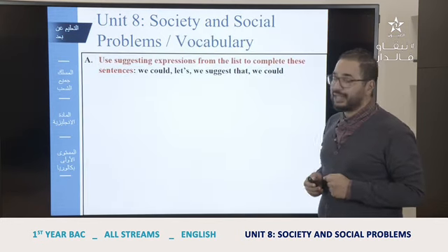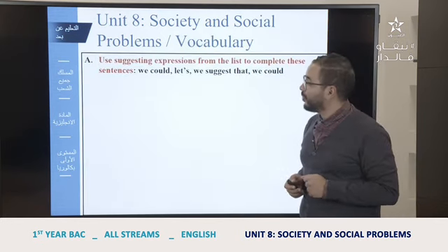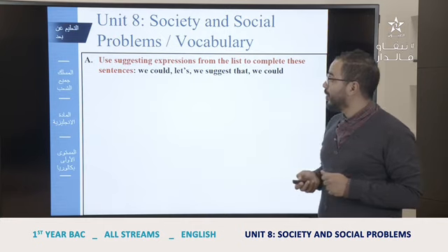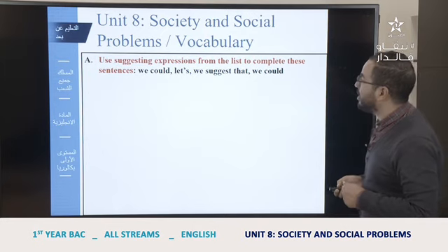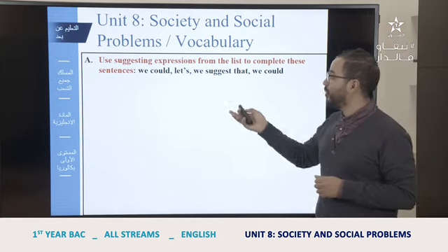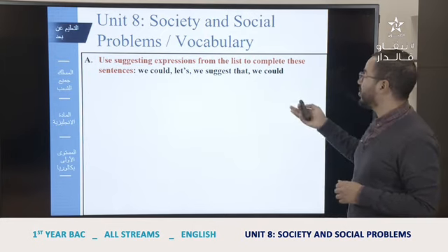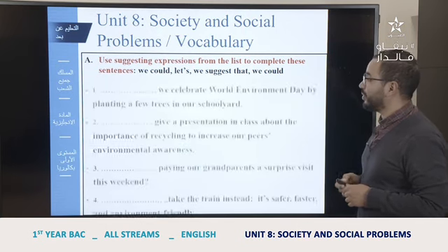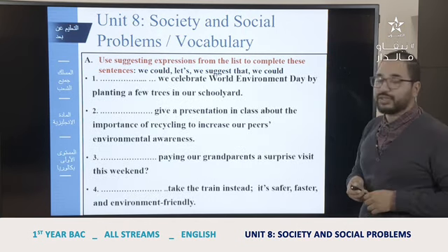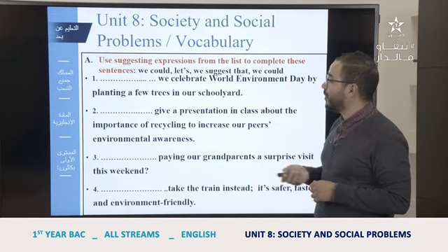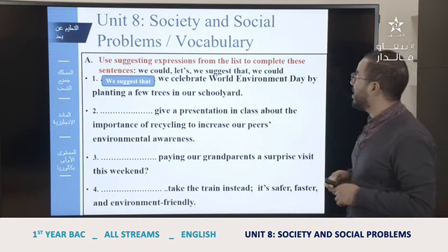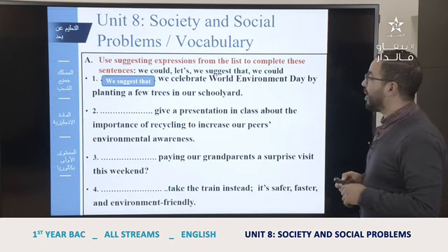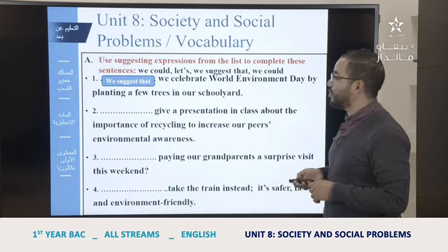We have an exercise here. Use suggestion expressions from the list to complete these sentences. So we have we could, let's, we suggest that, and we could, and we have these situations. So for example, the first one we can use, we suggest that we celebrate World Environment Day by planting a few trees in our schoolyard.